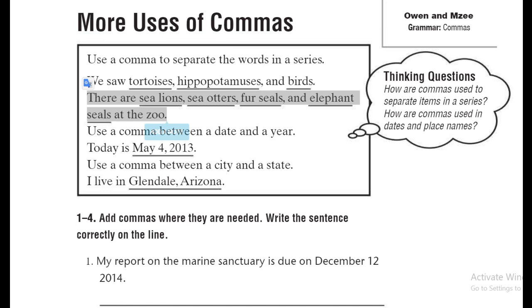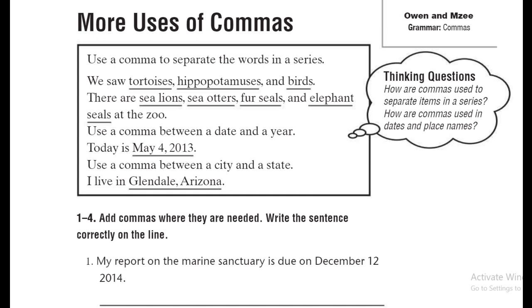There are sea lions, see the comma, sea otters, notice the comma, fur seals, notice the comma, and elephant seals at the zoo. So when we are providing more than two examples, we are supposed to put a comma after each example so the reader gets to know that you are giving examples and choices.